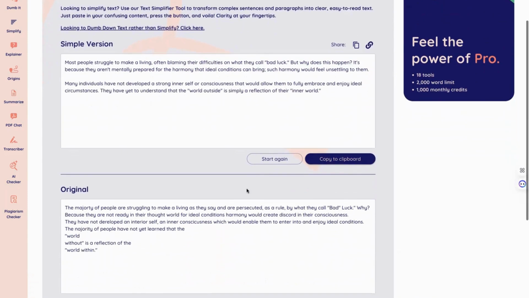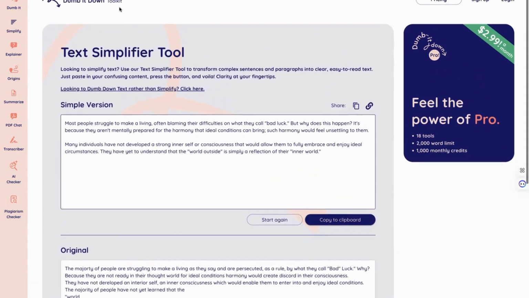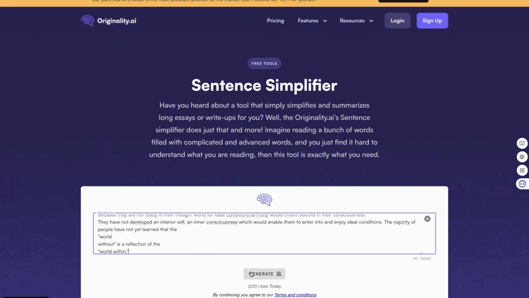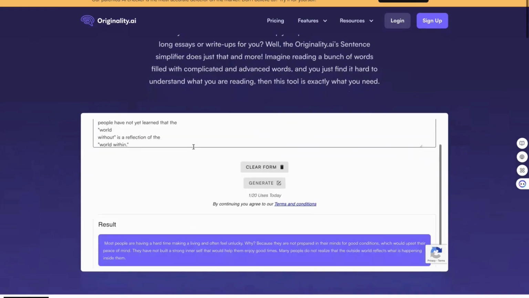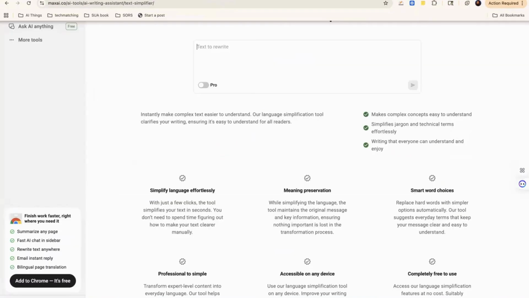Now let's go to a different application that also uses a text simplifier and see how they simplify the same exact text, but in a different way. Again, there are so many apps out here that everybody's using, that others create, but there's always more to be created. So never think that it's created already and that you can't create it. As you can see here, the text is a little bit different. The sentence is a little bit different. It talks about bad luck, being lucky, or anything like that.